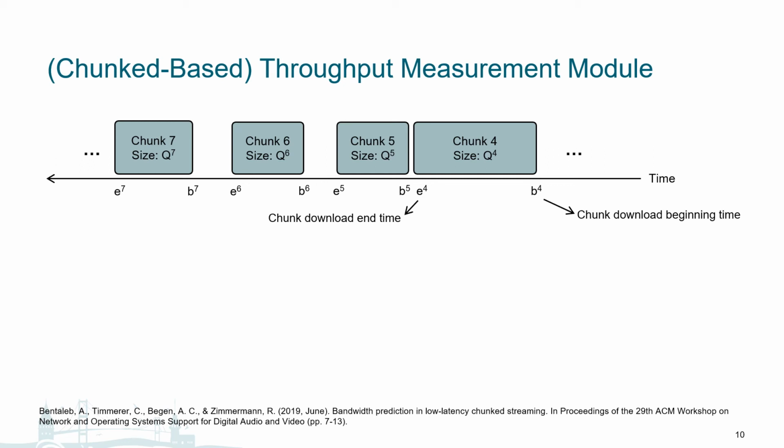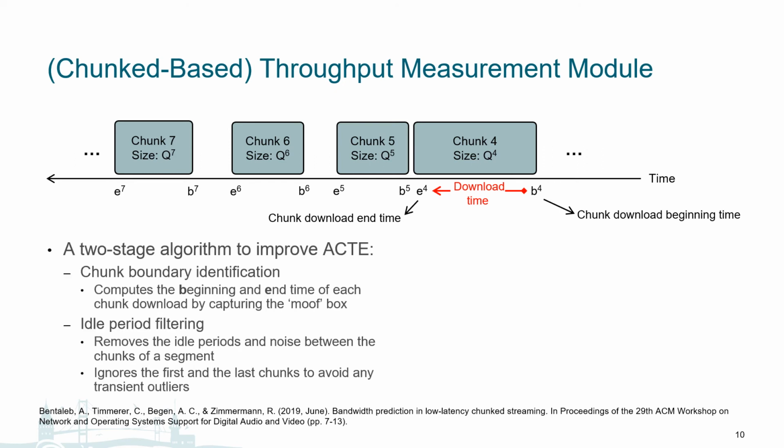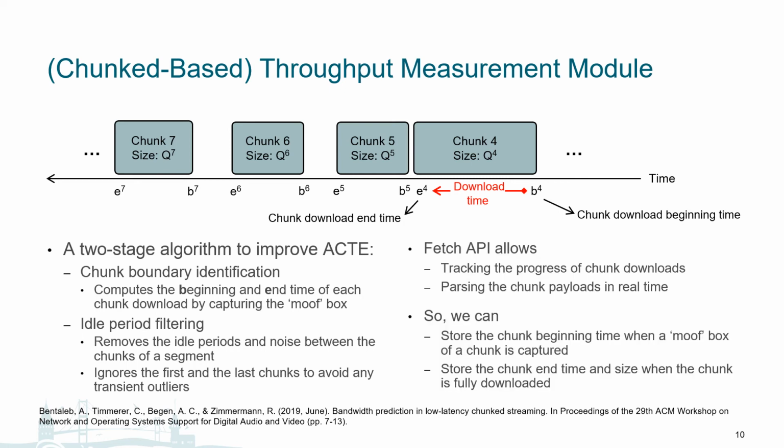If we were to measure the download time on a segment level from the first to last chunk, such as from B1 to En, assuming n chunks, and use that segment download time to calculate throughput, then these idle times could erroneously underestimate the actual throughput. To fix this issue, instead of measuring download time at a segment level, we need to identify the actual chunk download times as annotated in red here.